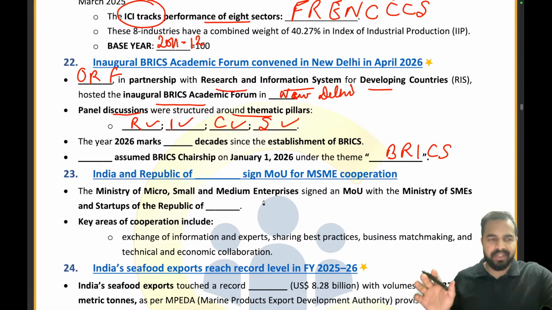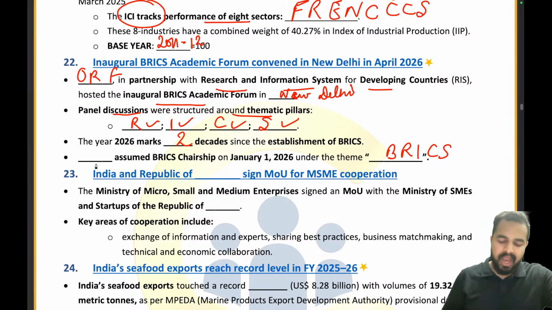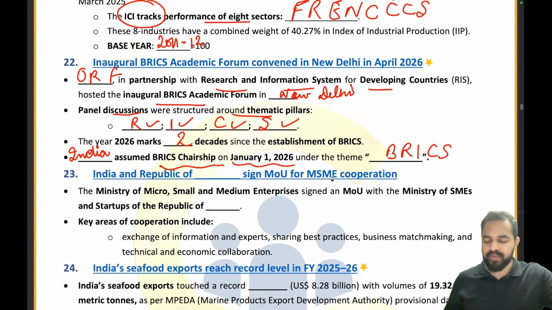I don't think that after this session you are going to forget all these details that we are covering and the way we are covering. And this year we are marking the 2 decades since the establishment of BRICS, and India has basically assumed the BRICS chairship on January 1, 2026.